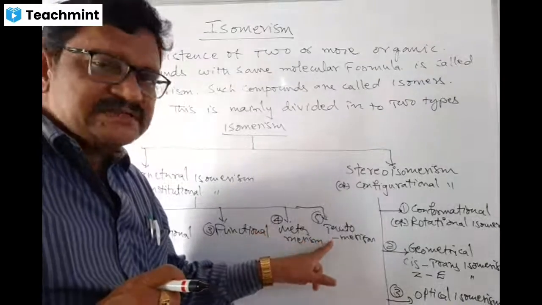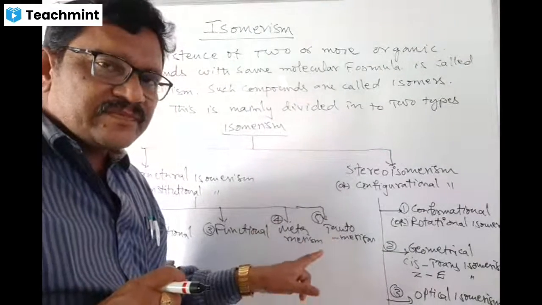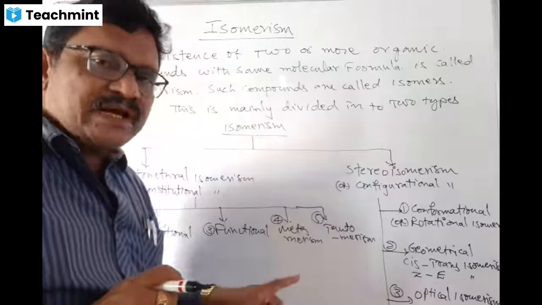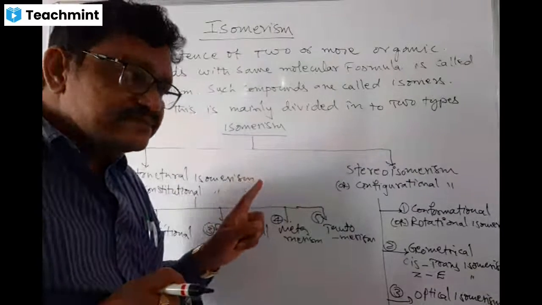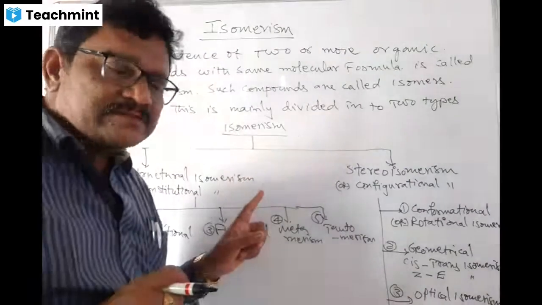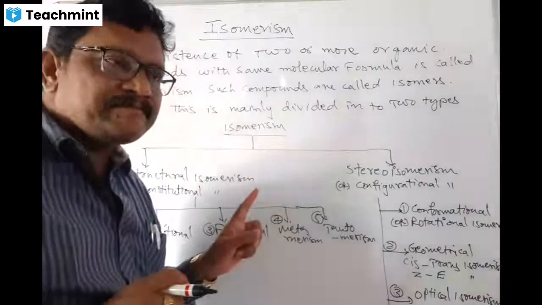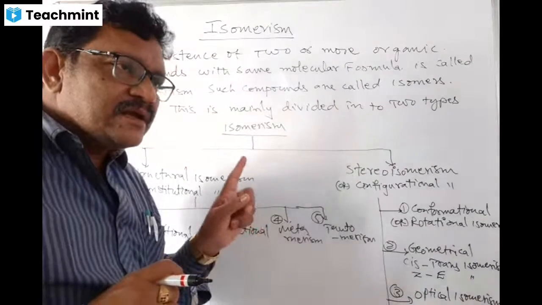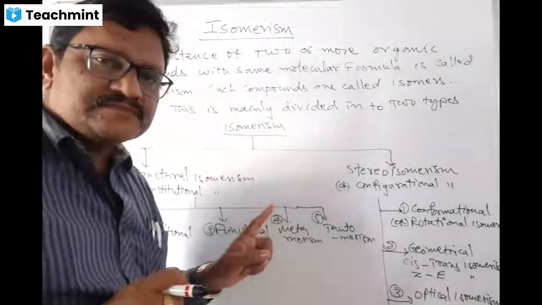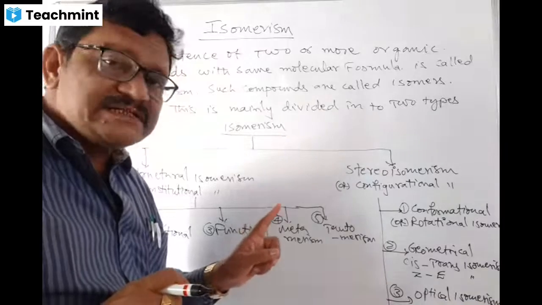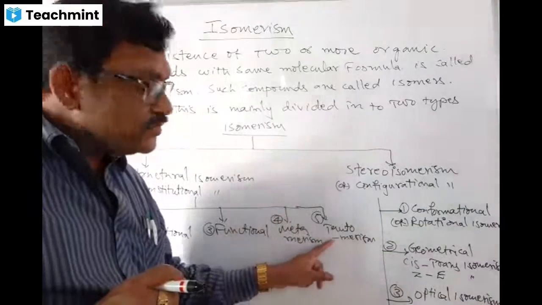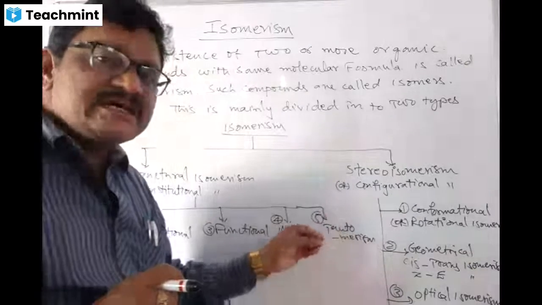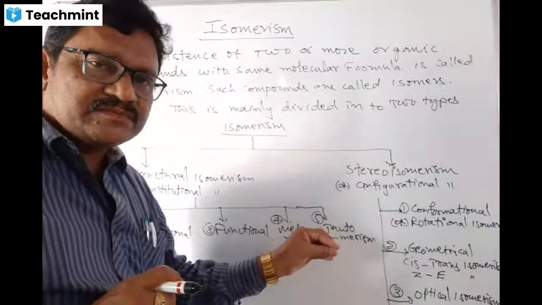Here what happens in tautomerism, particularly in an enol molecule, there is a shifting of pi bond and proton taking place with each other within the molecule to form the stable keto compound.